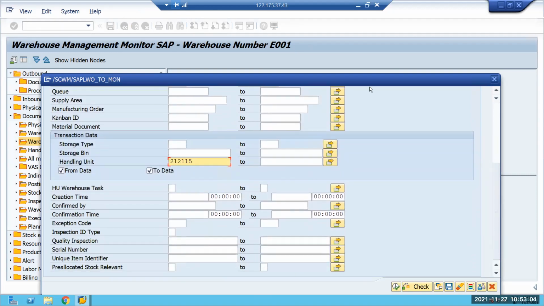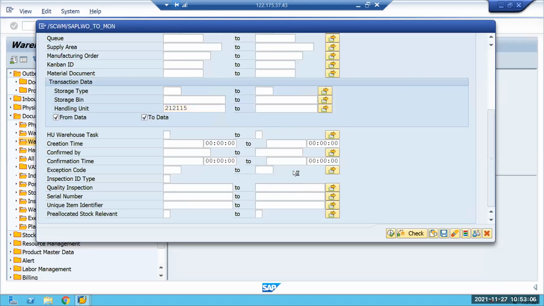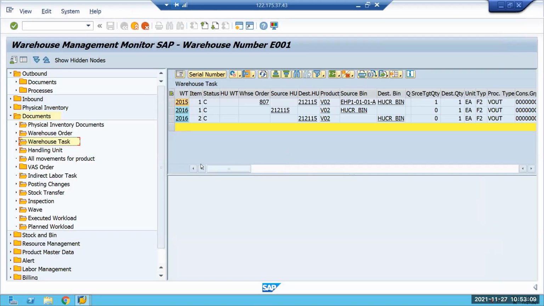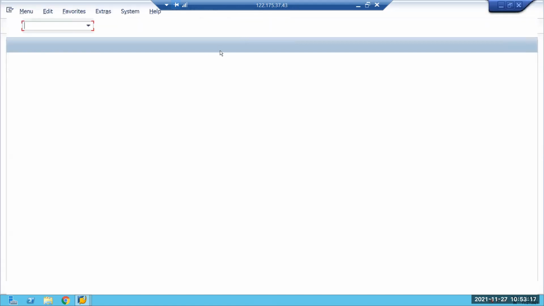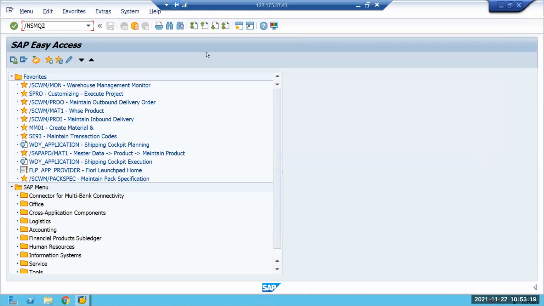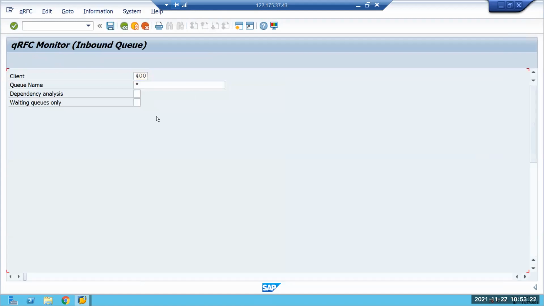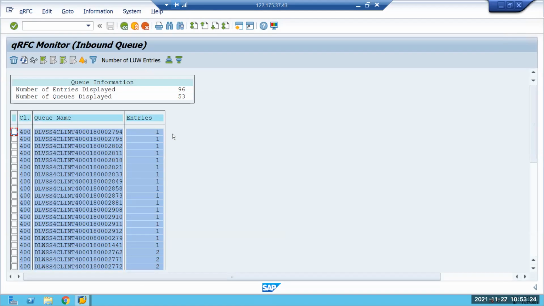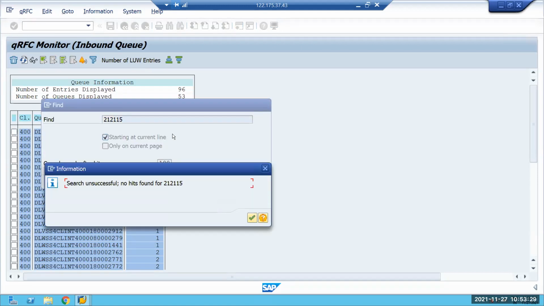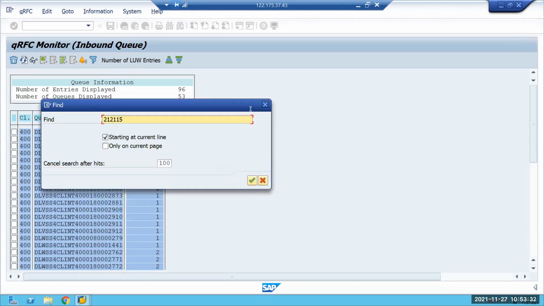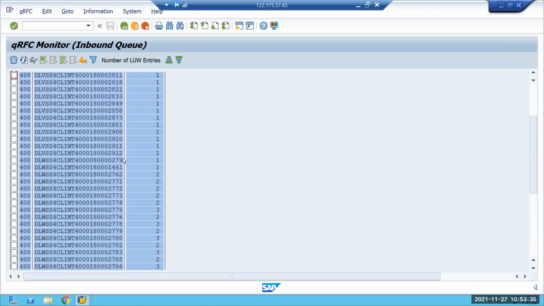1 minute. Yes, sir. Go to SMQ2 and then check. SMQ2, inbound queue. What is the error message for this HU? Okay, it's not there. If it's not there, go down to the last. I think it's not there in the queue, I guess.